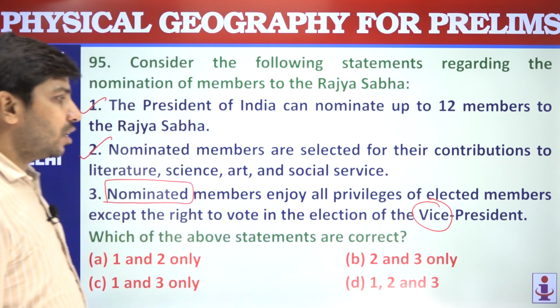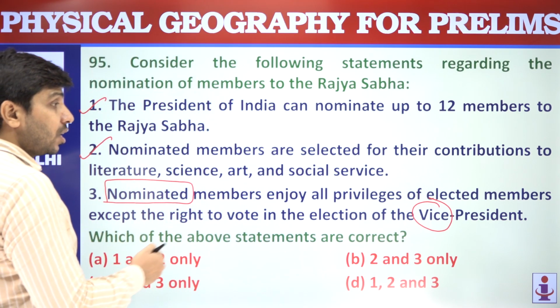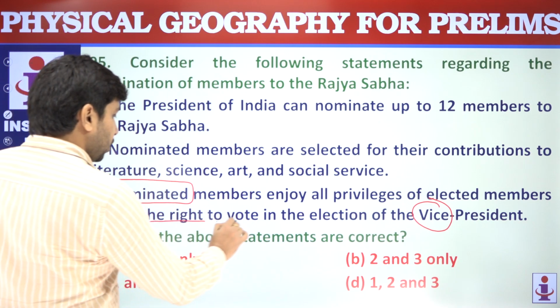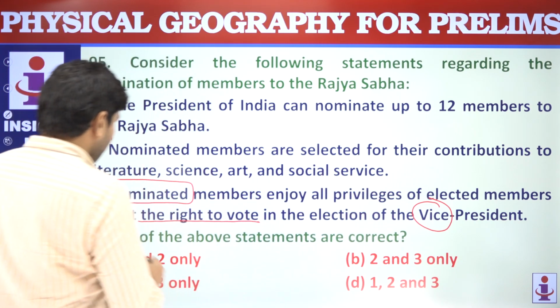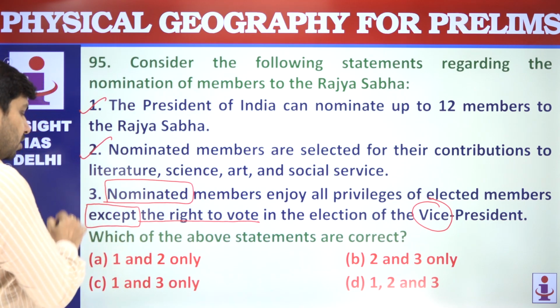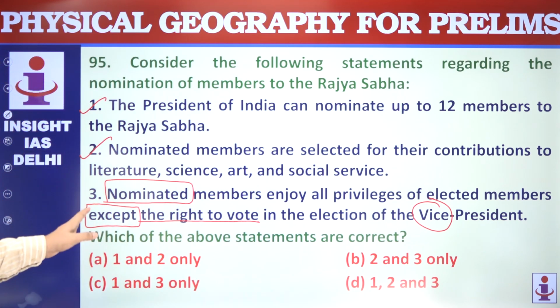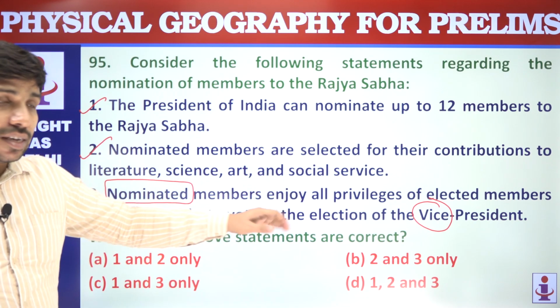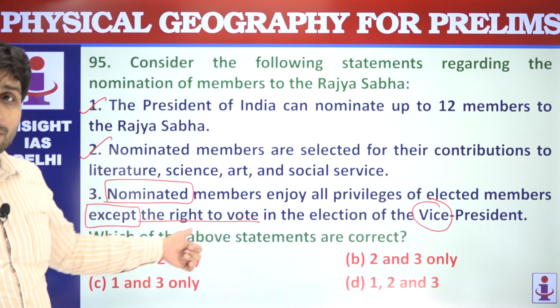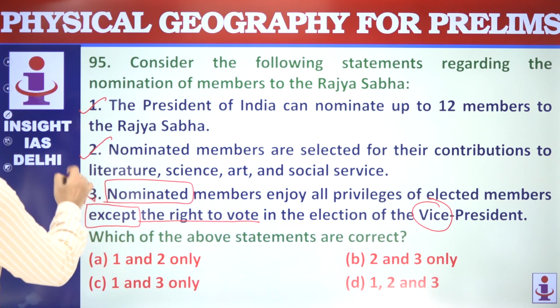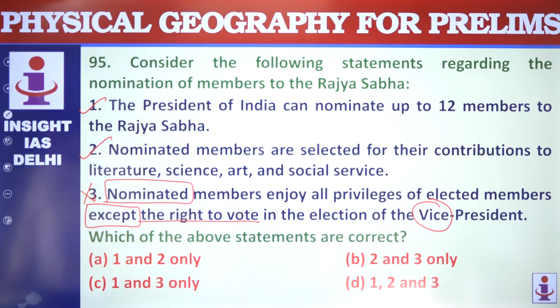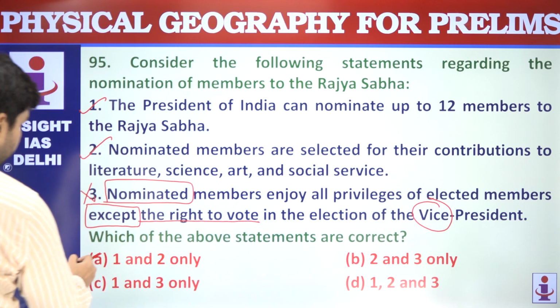So in the election of Vice President, nominated members can vote, have the right to vote. So it is saying members enjoy all privileges except. This statement is saying that nominated members enjoy all privileges except this one. Except this one means they cannot vote in the election of Vice President. That is making this statement not correct. So question number 95, only 1 and 2 are correct.